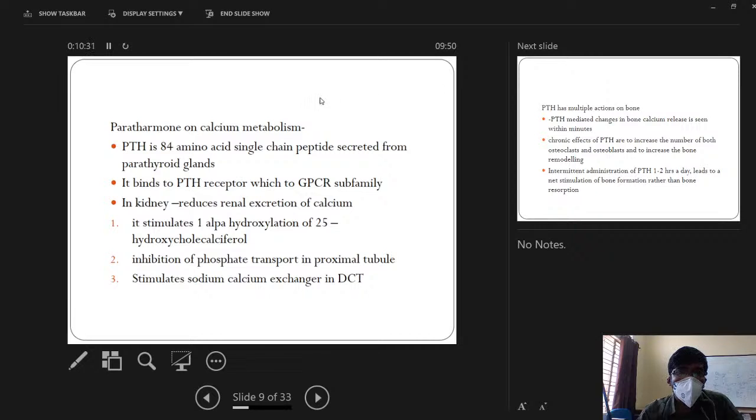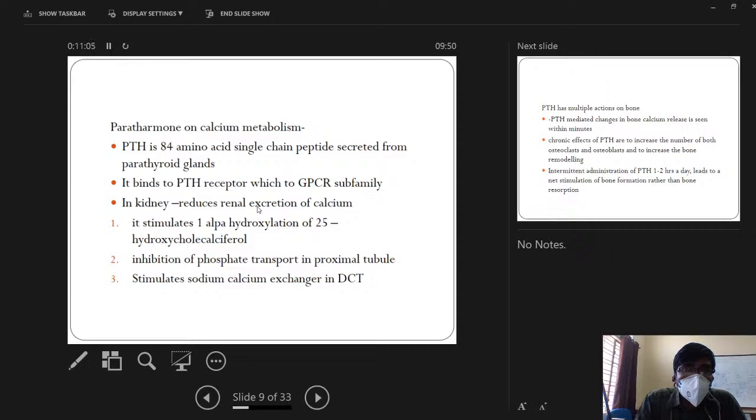So vitamin D we have completed just now, and we have to see the effect of parathyroid hormone on calcium metabolism. Parathyroid hormone is an 84 amino acid single chain peptide secreted from the parathyroid glands. It acts on the G protein coupled receptor subfamily of receptors. In the kidney, it reduces the excretion of calcium. It acts by various mechanisms. One, parathyroid hormone stimulates 1-alpha hydroxylation of vitamin D, cholecalciferol. So the net effect is active vitamin D formation.